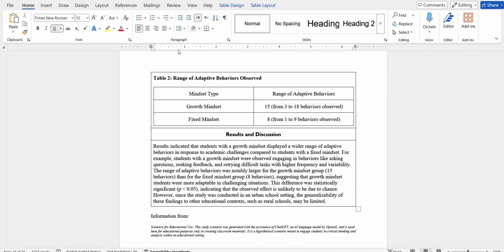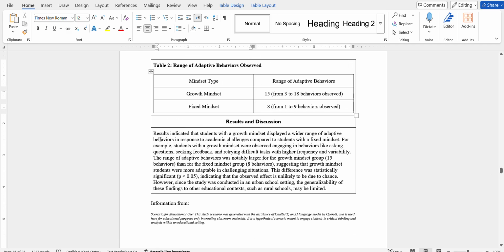So this is the observed range of adaptive behaviors and their mindset type. They have more adaptive behaviors for growth mindset, while fixed mindset has very low variability. This is a high variability.